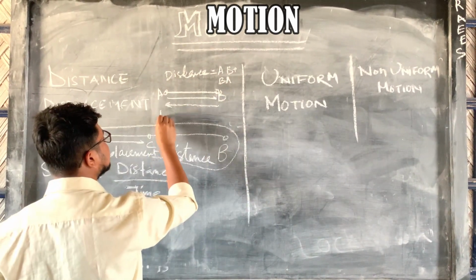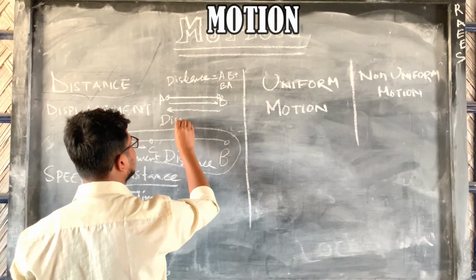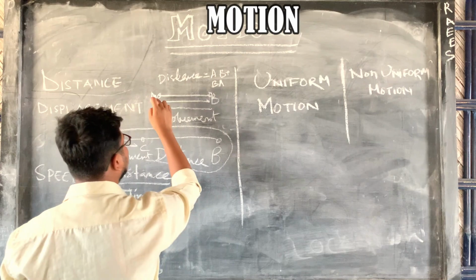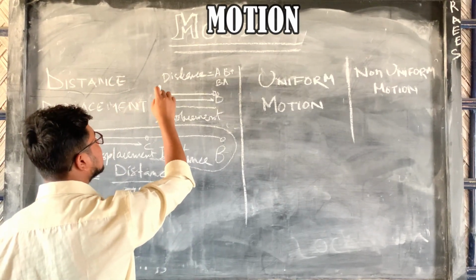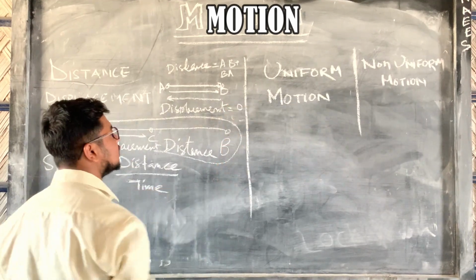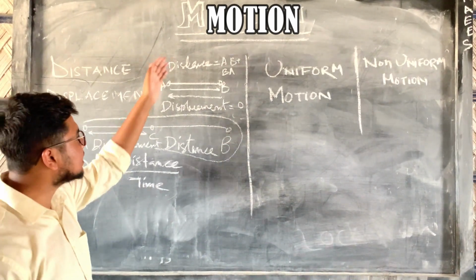But the displacement, from A to A, that is the shortest distance from A to A, is 0. So that is the difference between distance and displacement.